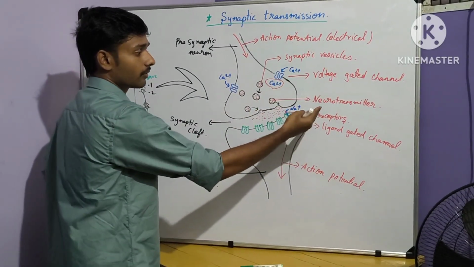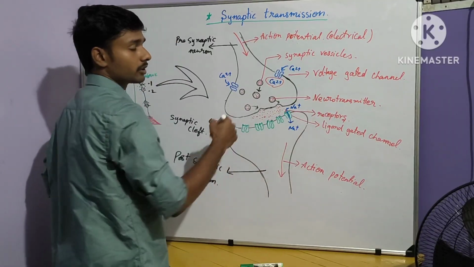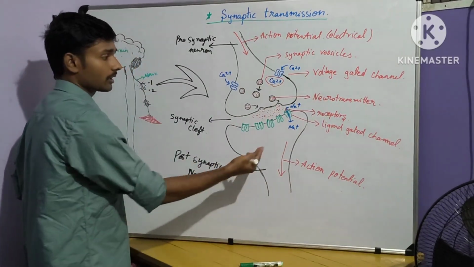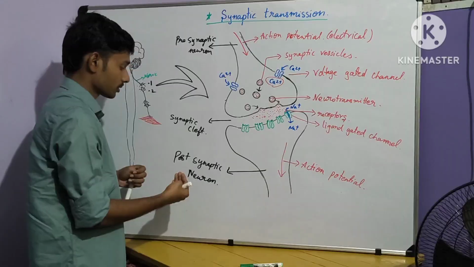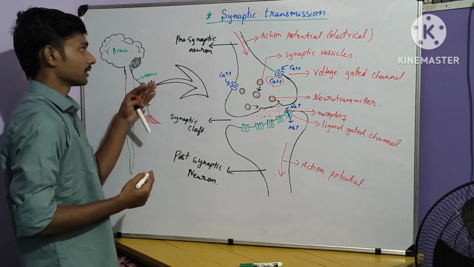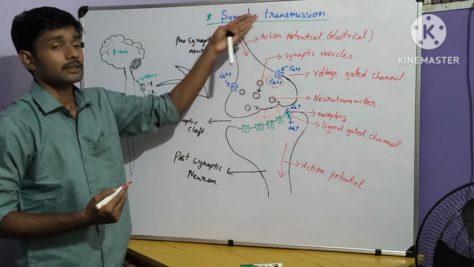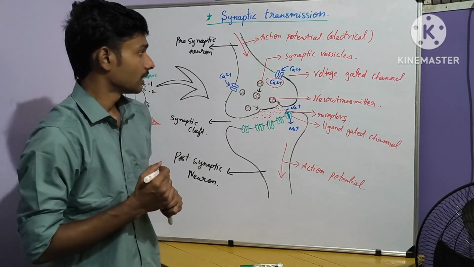Then the receptor helps in the opening of the ligand gated channel. Then sodium enters inside the postsynaptic neuron. Then it creates the action potential in the postsynaptic neuron. Then the action potential travels to the next neuron. This is how a neuron signal gets transmitted in the synapse. Okay, thank you.